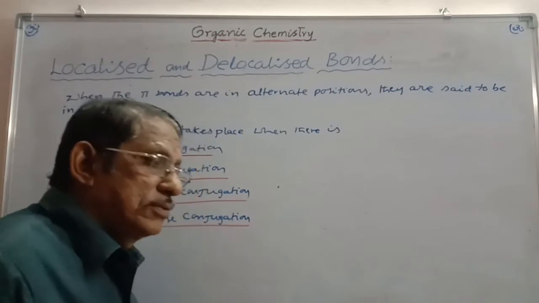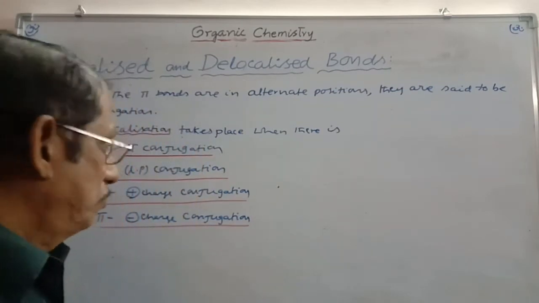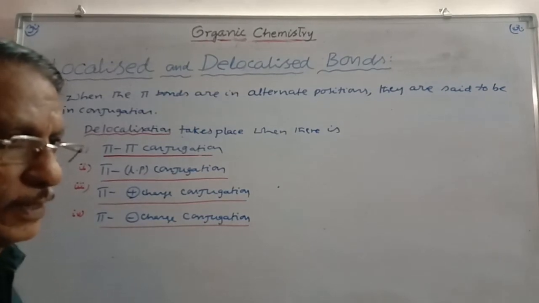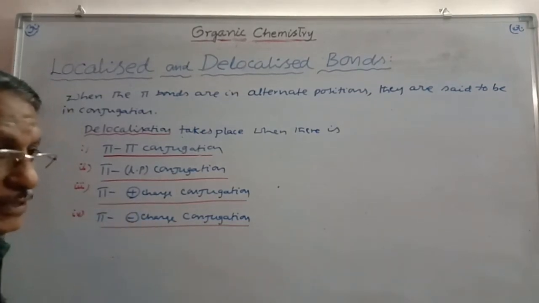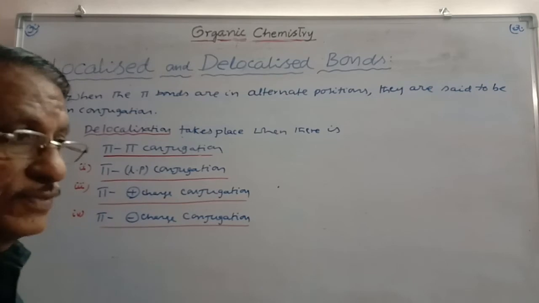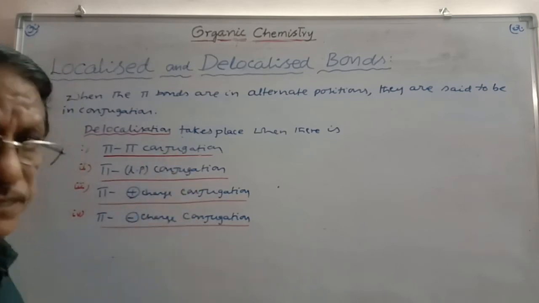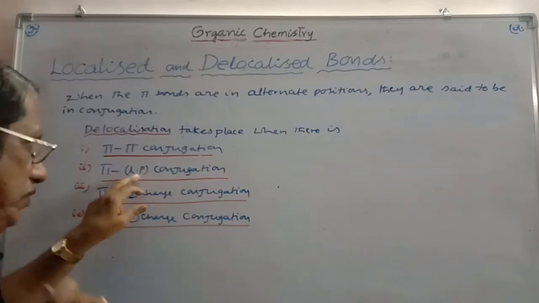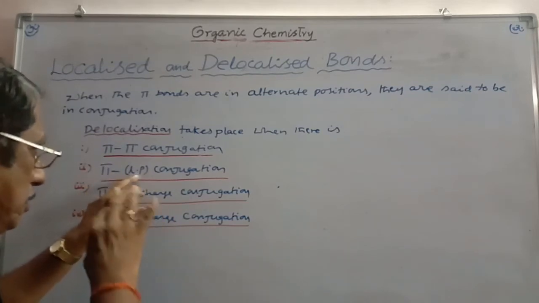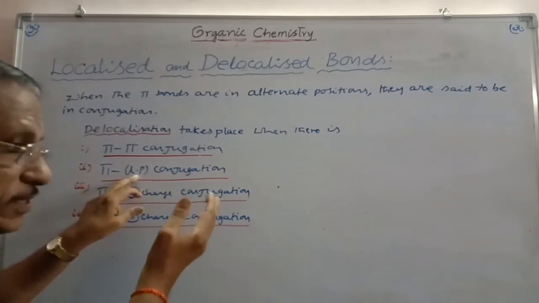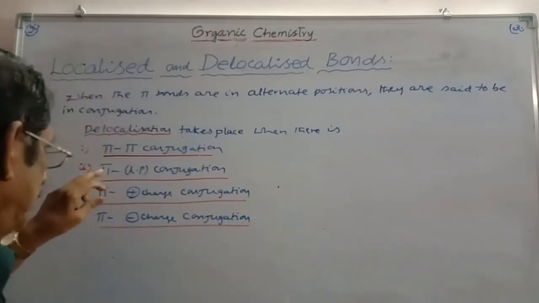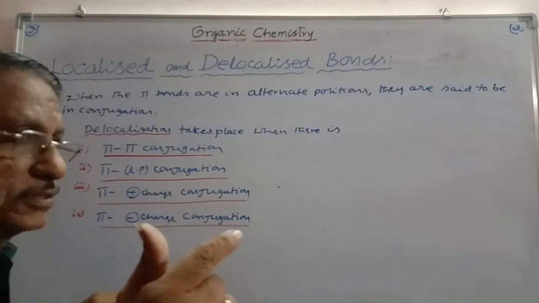Now, in order to have delocalization, one condition is that pi-pi conjugation is required in the molecule. Other conditions are also important. If you want to study the mesomeric effect clearly, you have to understand all these. The other one is a p orbital containing a lone pair. The orbital containing the lone pair should be in conjugation, and that means the pi bond and the lone pair should be separated by a sigma bond.